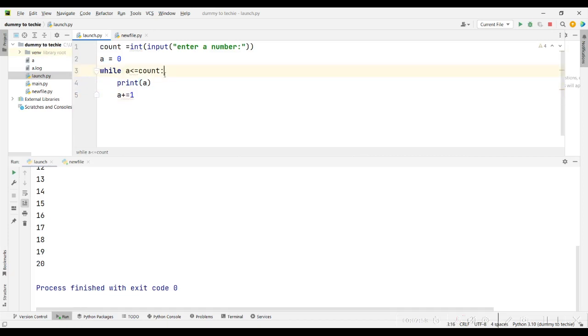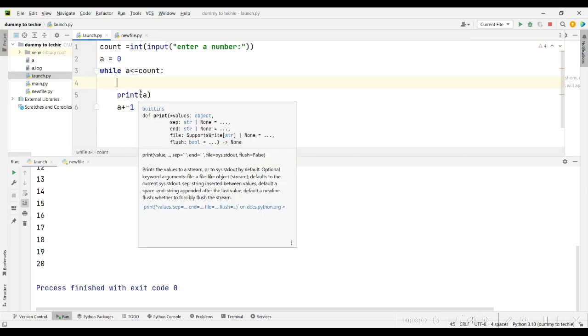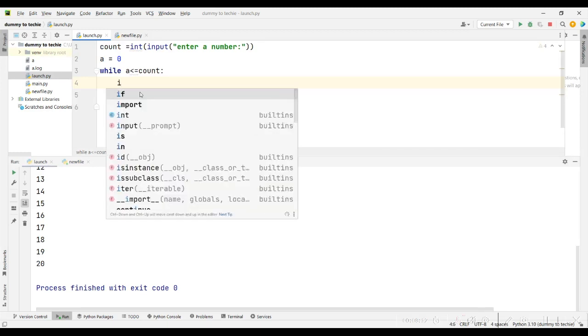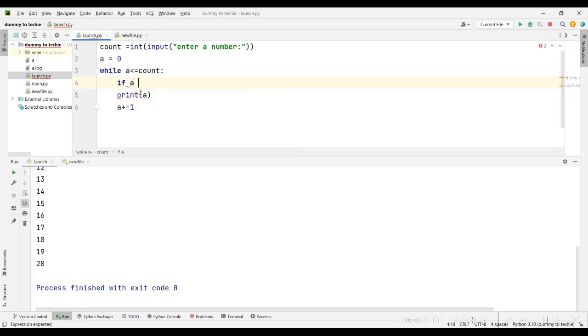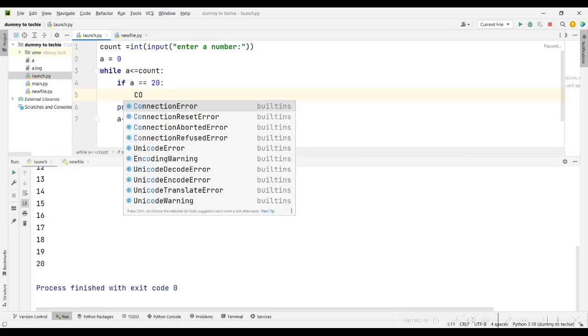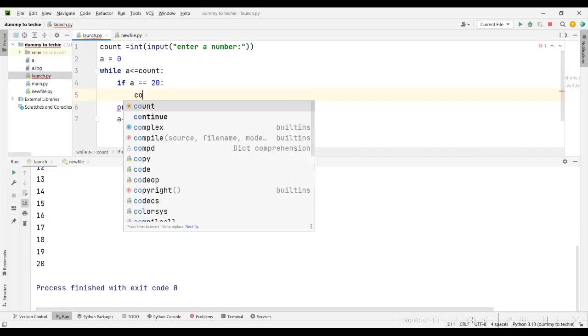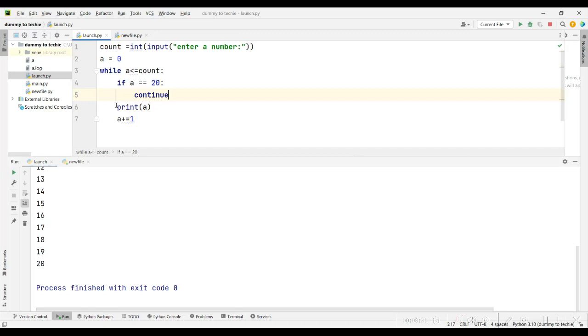So let me use the continue. To use the continue statement, I'll need to specify a condition for that to happen. So what does continue mean? Let me just show you what continue actually does. I want to jump a number. So if a double equal sign 20, if a is equal to 20, I want to come down here and just say continue. It should work. If it doesn't work, I'll have to take this one out.